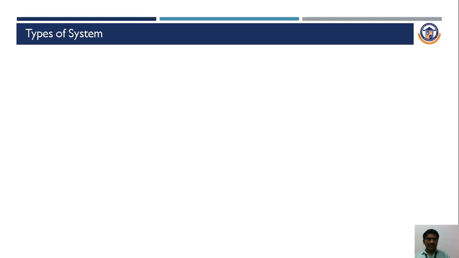Then next, there are three types of system: closed system, open system and isolated system. Now we are going to discuss all the systems elaborately. The first thing is the closed system.